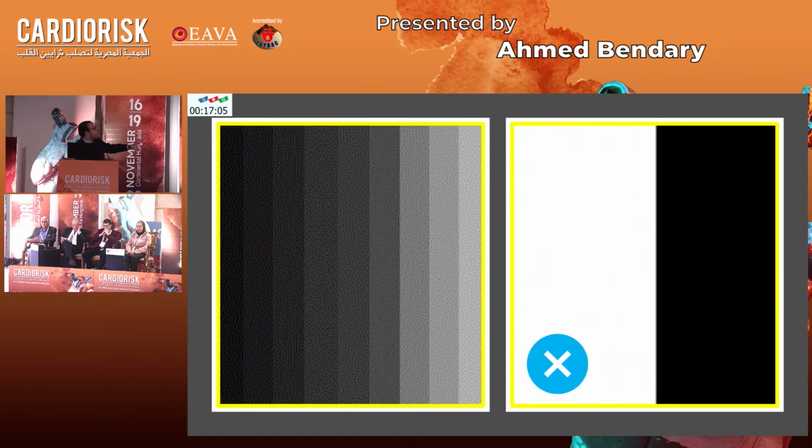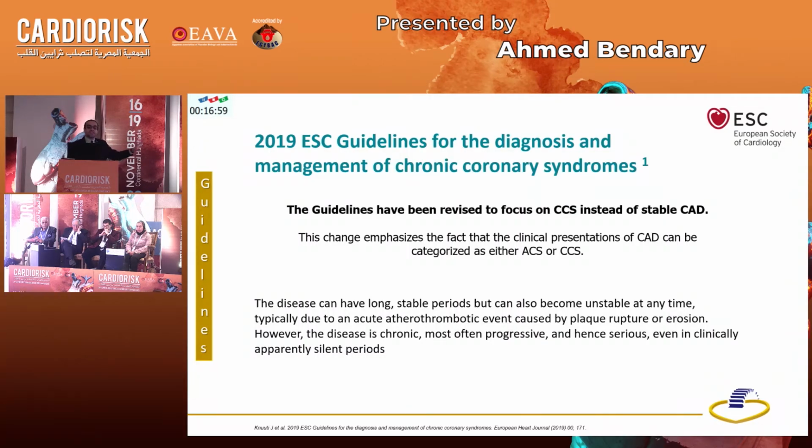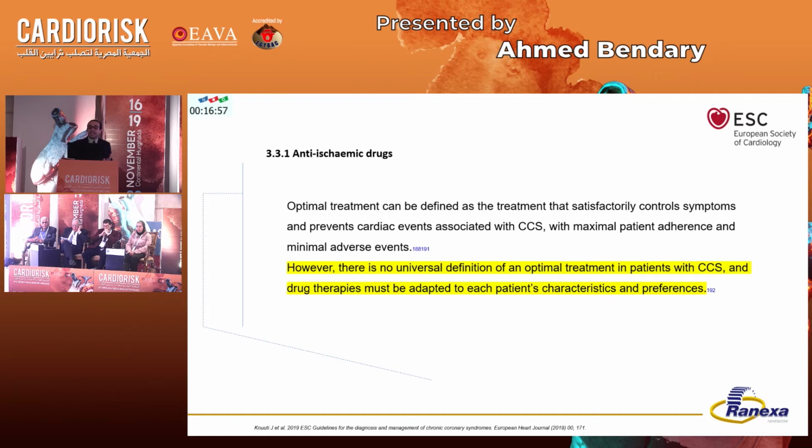So it's more or less like shades of gray from black to white, not black and white. And this has been stated in the guideline. The guidelines tell us that up till now, we have no universal definition of what optimal medical therapy is, and that each patient should have his or her own dress.